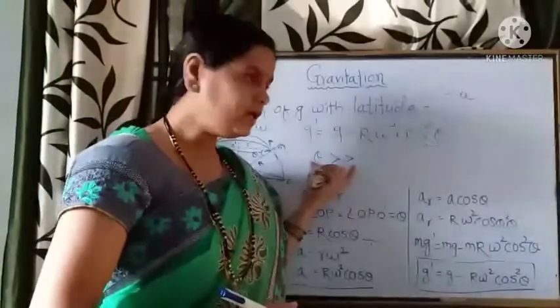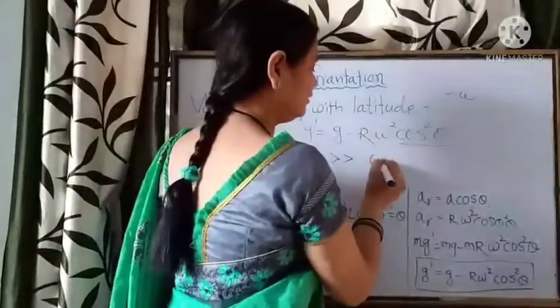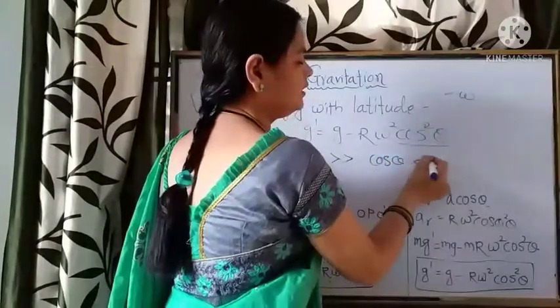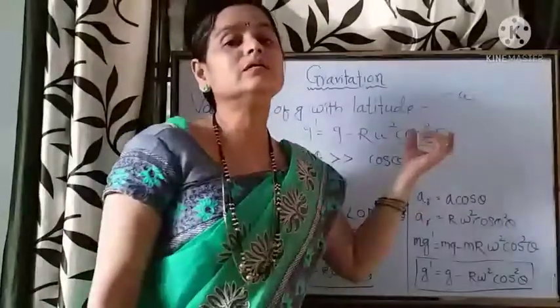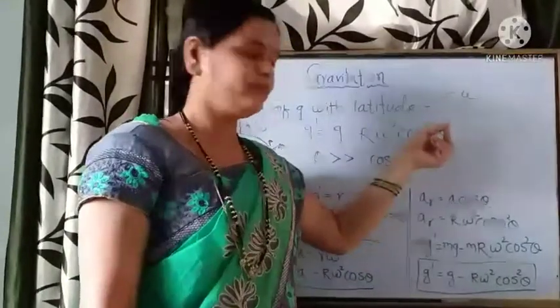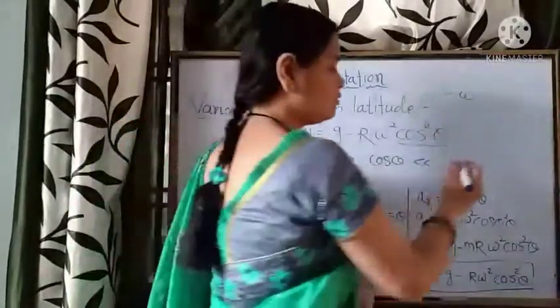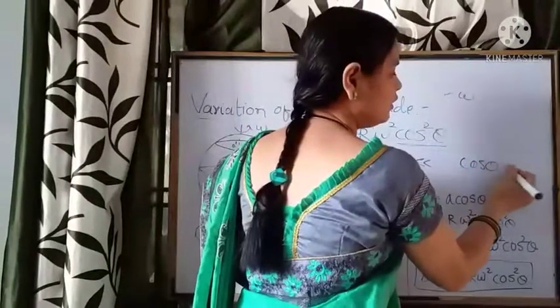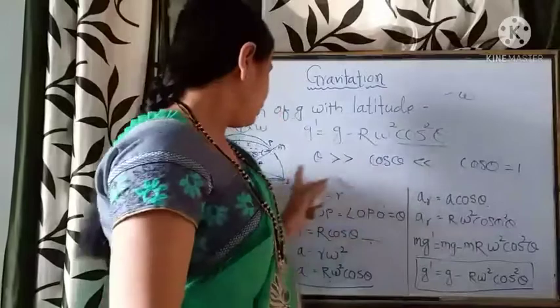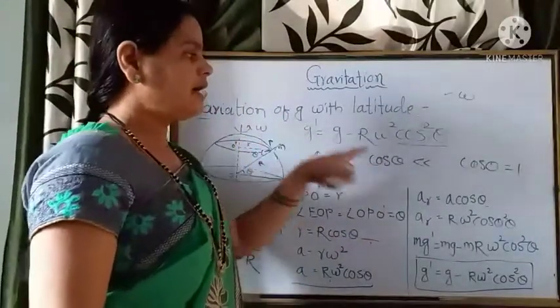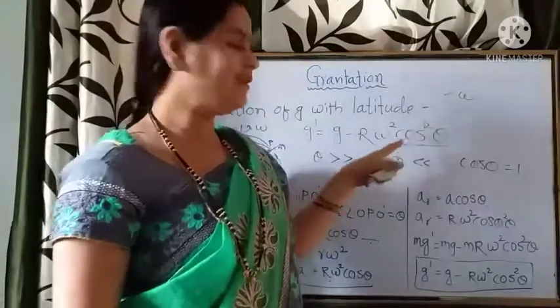If theta increases, cos theta decreases, because the maximum value of cos of the angle, that is cos 0, is equal to 1. This is the maximum value. If the angle increases from 0, obviously cos theta decreases.